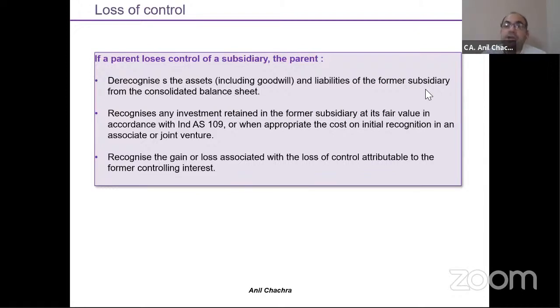So that means we need to measure those 42% investments. Earlier you were measuring your investment at cost. Now this 42% investment, I can say I will apply Ind AS 109 financial instruments, because investments would be there. The standard says that you can measure your investment as per 109, and whatever the difference between the fair value and the cost will be your gain or loss on the sale of your investment in the subsidiary.